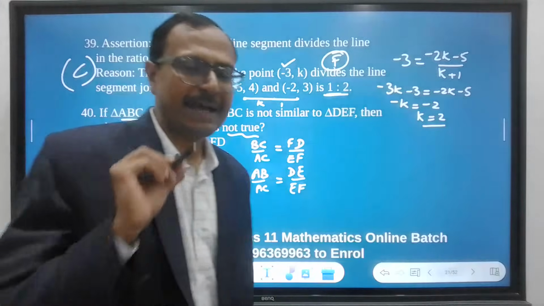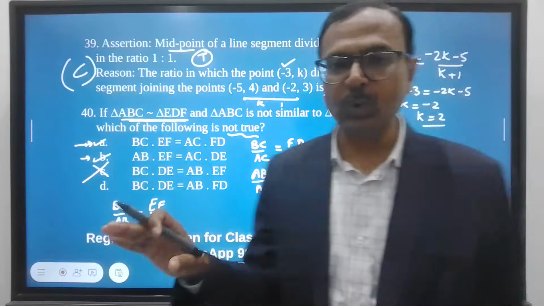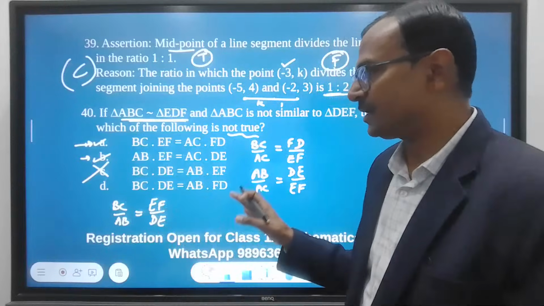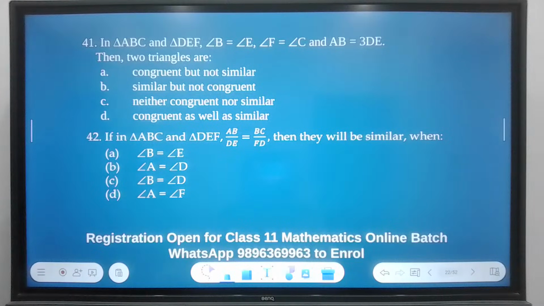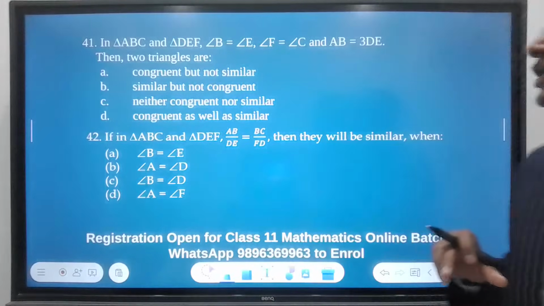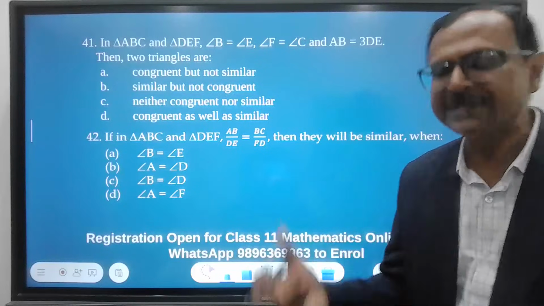Now, when you have a similarity given in the question, then according to the similarity, you have to see which sides are the corresponding sides. And this was a question of concept. Right? Let's move on to the next question, question 41. So you can answer this now. In triangle ABC and triangle DEF, some things are given, and we just need to check the two triangles in terms of congruence and similarity.